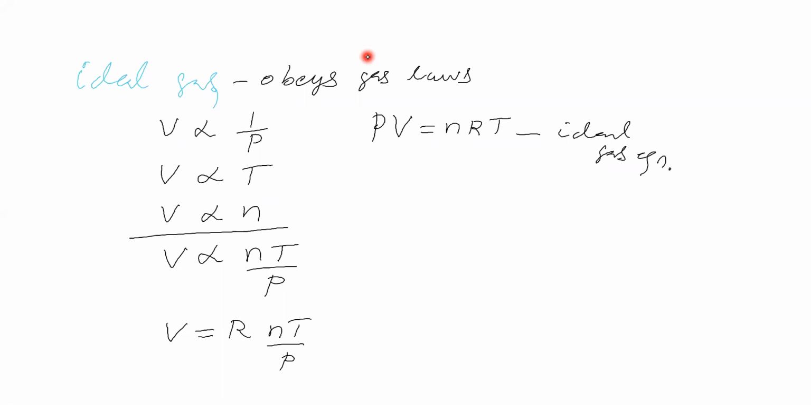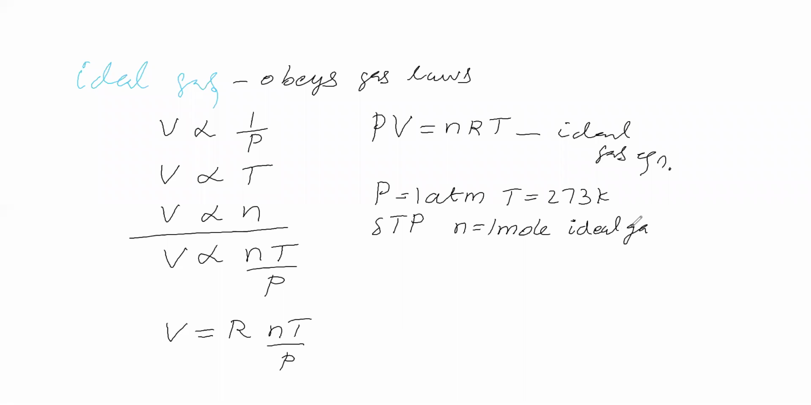Now we will consider some assumptions. The pressure of the gas we take as 1 atmosphere. The temperature of the gas we take as 273 Kelvin. This condition is called standard temperature and pressure. The number of moles of gas we take as 1 mole, and the gas is an ideal gas.